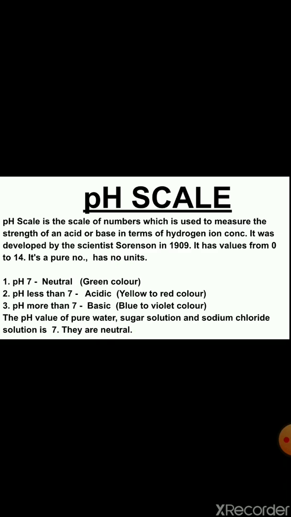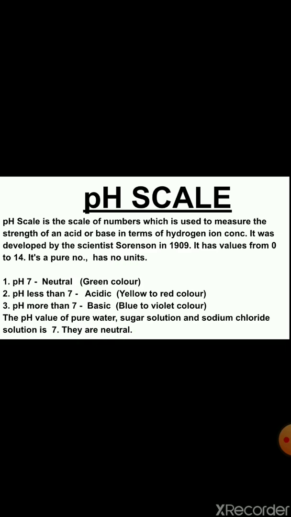without any unit. So how are we finding the acid or base using the pH scale? I am giving you one method here. Suppose you are finding out the pH and the pH value which is coming is 7, then the substance will be neutral and it will give green color.